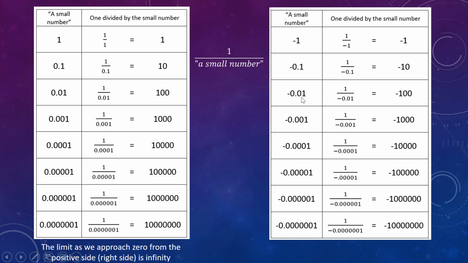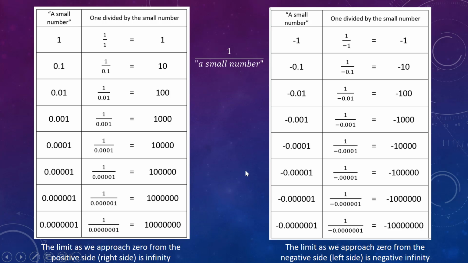Again, we can continue this pattern and notice that as we divide by smaller and smaller negative numbers, these numbers are still getting closer and closer to 0 on a number line. We have larger and larger values over here, but they're negative. So what does this mean? All of these values are getting larger and larger in size, but they're all negative. So they're not approaching positive infinity anymore. They are in fact approaching negative infinity. So we say the limit here as we approach 0 from the negative side or left side is negative infinity.